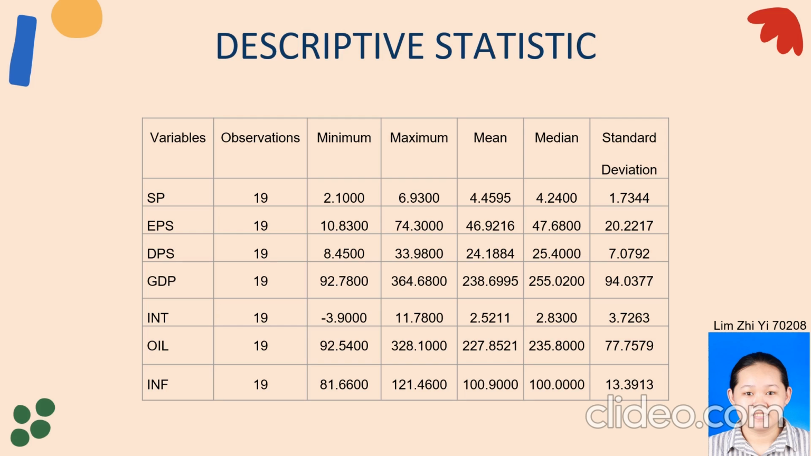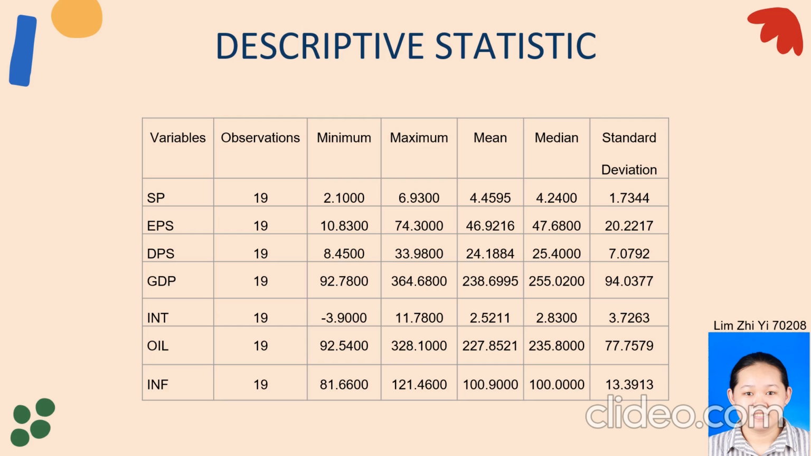oil price and inflation, which have medians of 235.8 and 100 respectively. Interest rate has the smallest median of 2.83. In the meantime, the respective medians of stock price, earning per share, and dividend per share are 4.24, 47.68 and 25.4. For standard deviation, stock price has the lowest standard deviation, which is 1.7344.